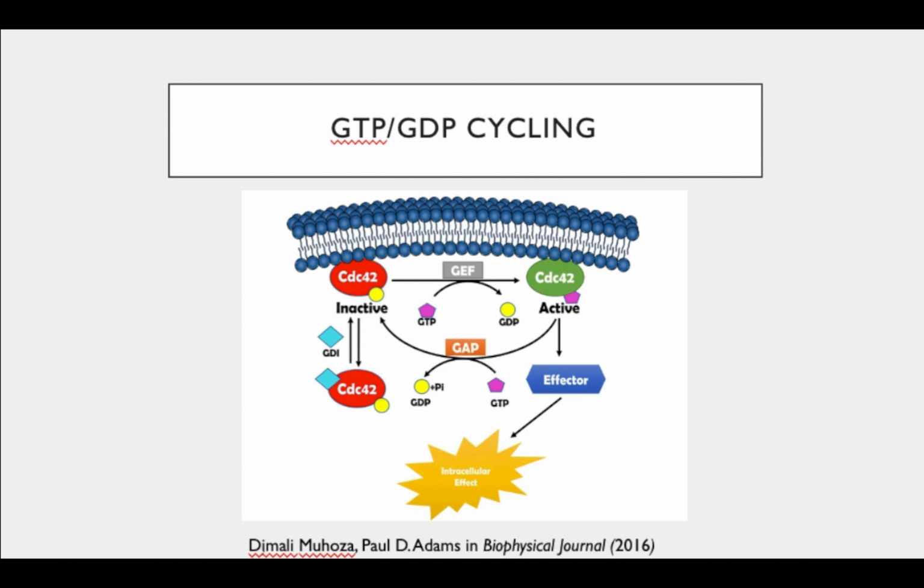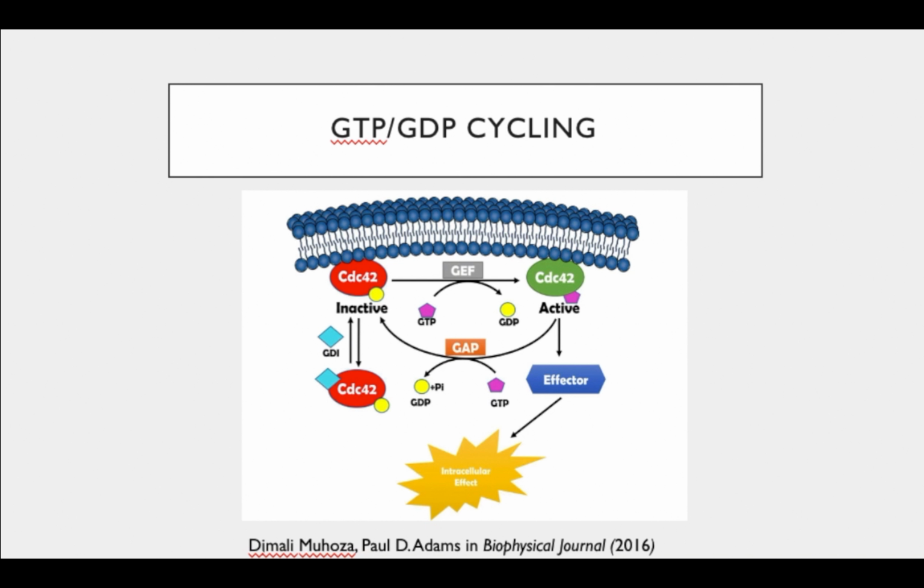CDC42 is inactivated by GAPs, or GTPase activating proteins. They hydrolyze the GTP to GDP and thus inactivate CDC42. The last proteins that we look at are guanosine dissociation inhibitors. These take an inactive CDC42 and lock it in that inactive state. Thus, it's unable to exchange for that GTP, it's unable to be activated.